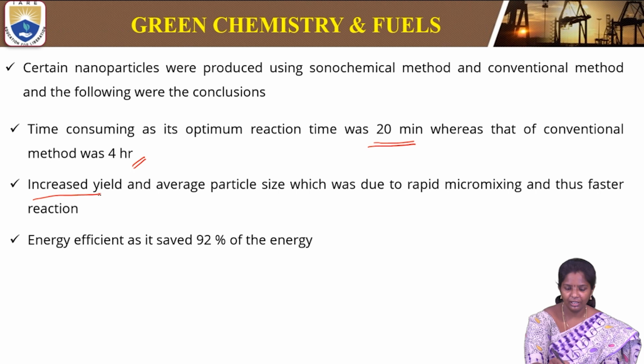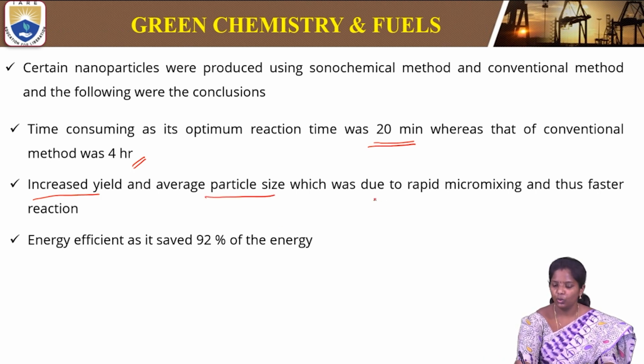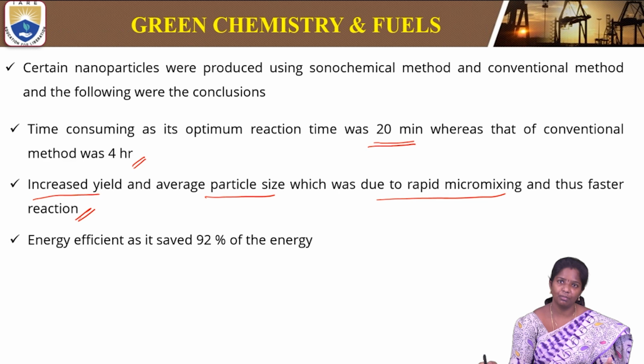Then it also has increased yield and uniform average particle size, which is due to rapid micro mixing and thus fast reaction. Due to the fast reaction and micro mixing, the average particle size is similar for all the particles. So there is no agglomeration of any particles taking place within that compound.